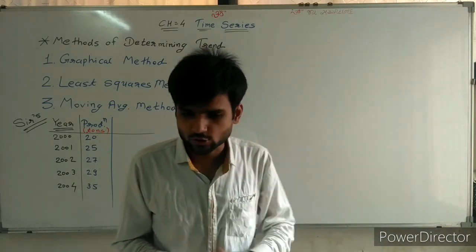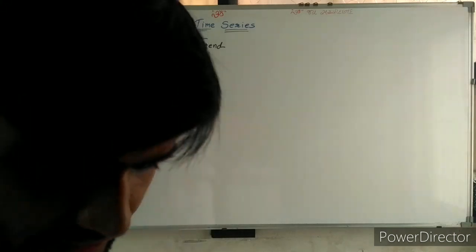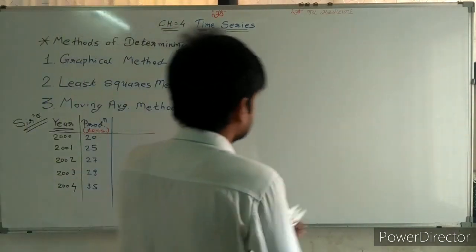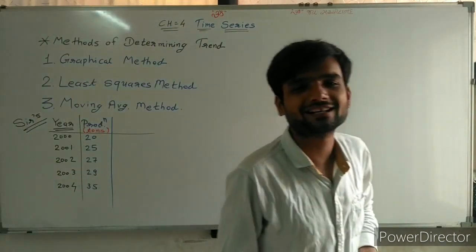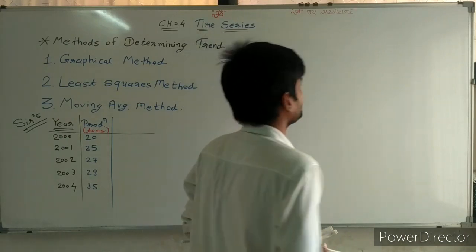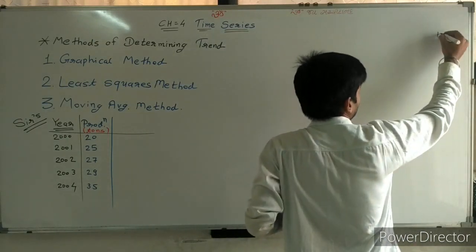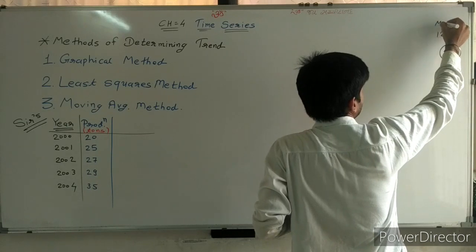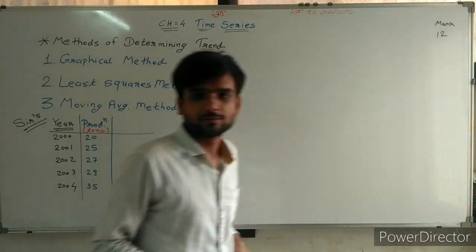In this chapter also, we can write paper style. How many marks, sir? Simple, sir. 12 marks of questions can be asked from this chapter.